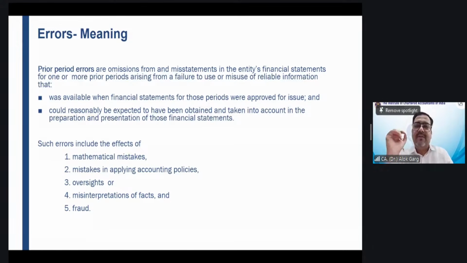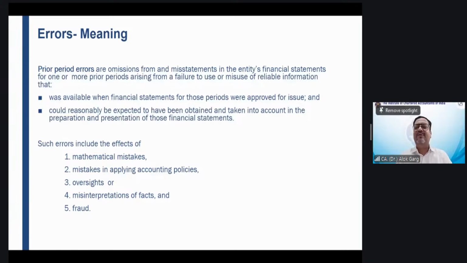So friends, let me talk about the prior period errors. So we covered the change in accounting policy. We covered how to select and apply the accounting policy. We covered the meaning of accounting policy. We covered when to change an accounting policy. We covered when a change will not be considered as a change in accounting policy. We covered the application of a change in accounting policy. We also covered the disclosure of change in accounting policy.